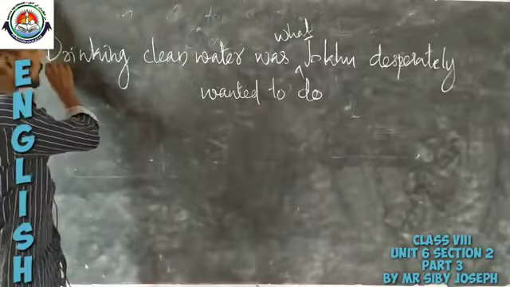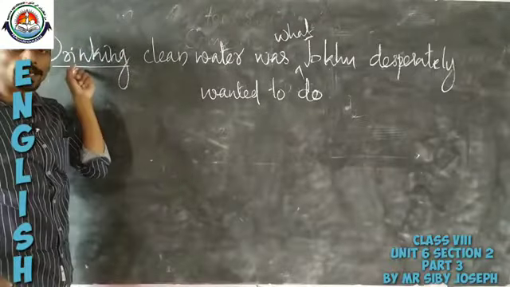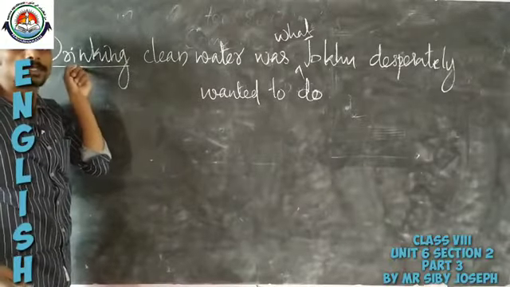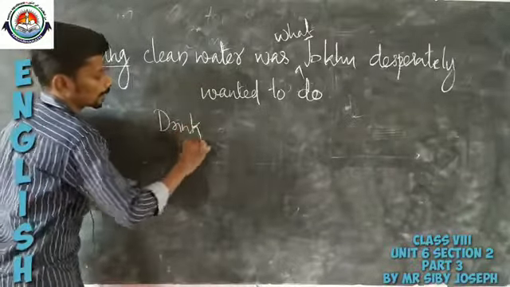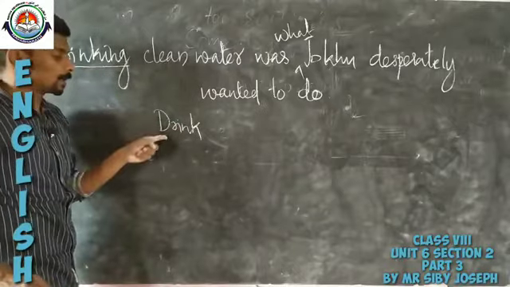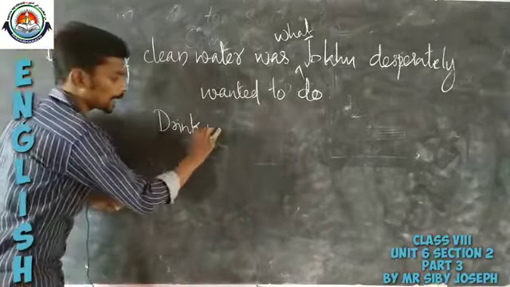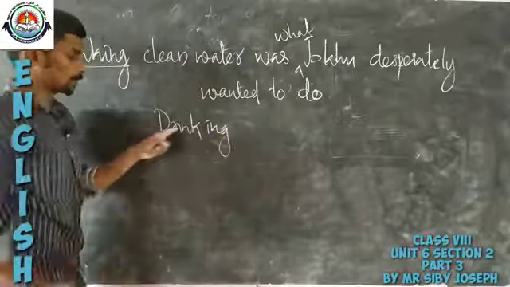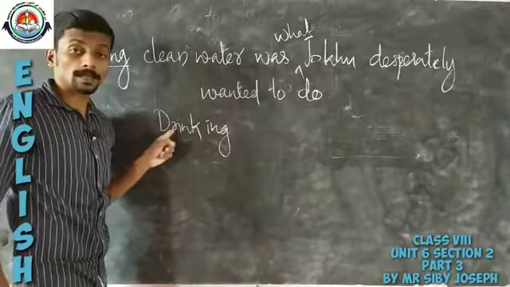Now look at this word drinking. This drinking comes from the verb drink, and by adding ing to this root verb we get the word drinking.